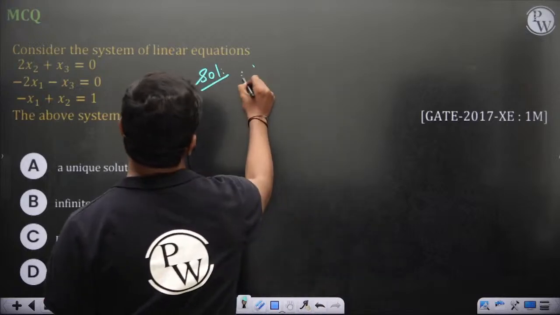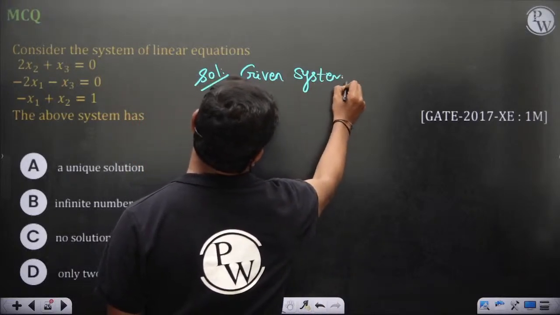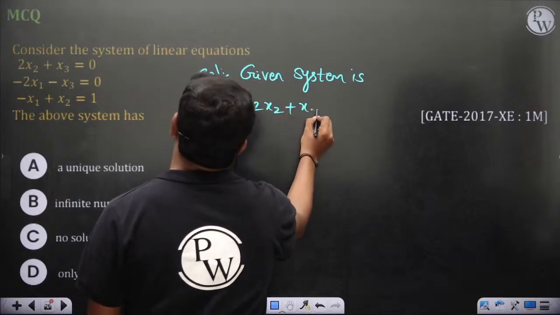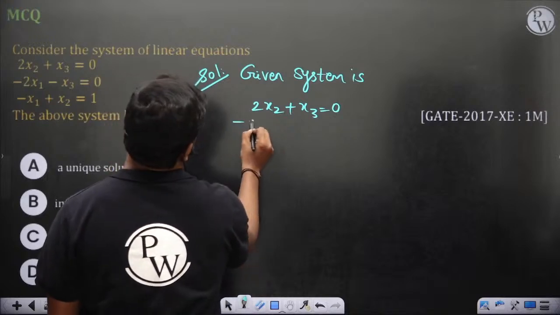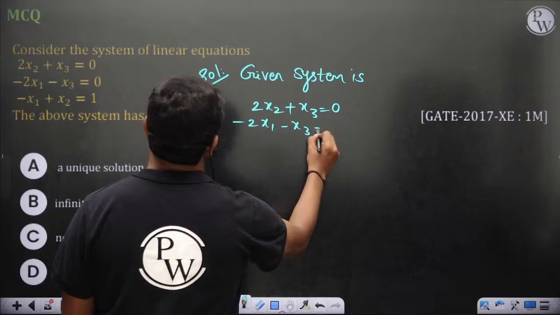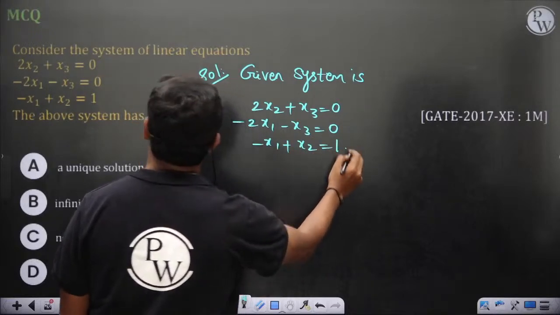So the given system is 2x2 plus x3 is equal to 0, and minus 2x1 minus x3 is equal to 0, minus x1 plus x2 is equal to 1 actually.